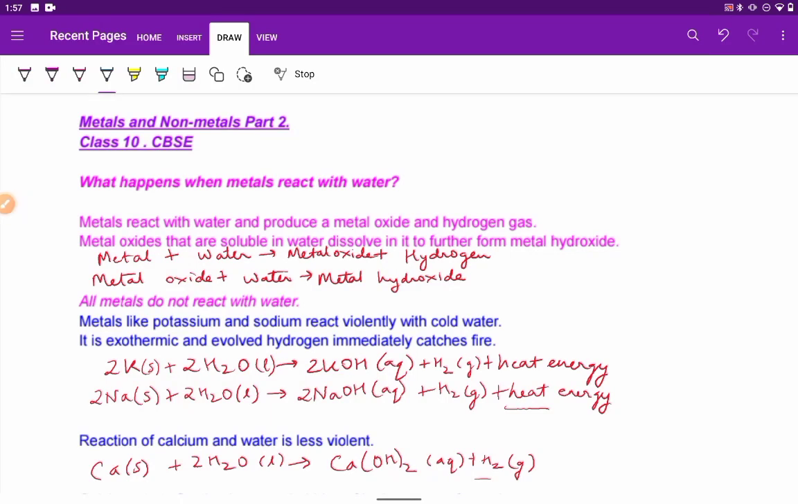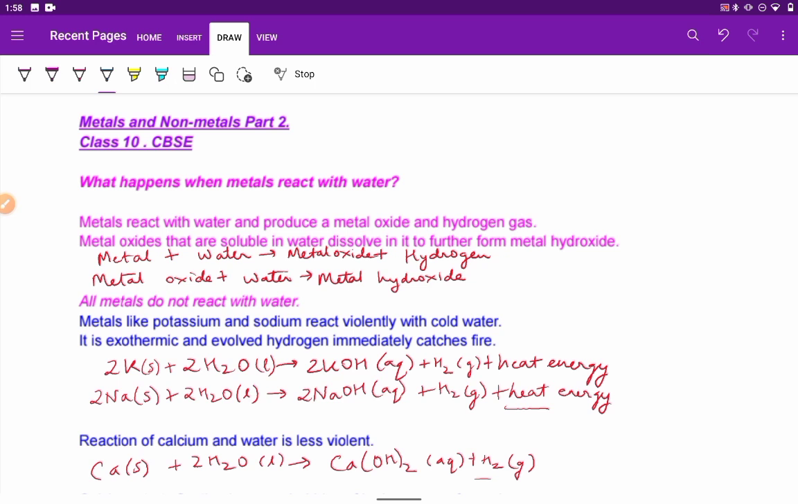Today we will deal with the topic metals and non-metals. This is part 2 of the chapter and it is for class 10 CBSE. Other board students also can follow this, it will help everyone. Now today we will discuss what happens when the metals react with water.